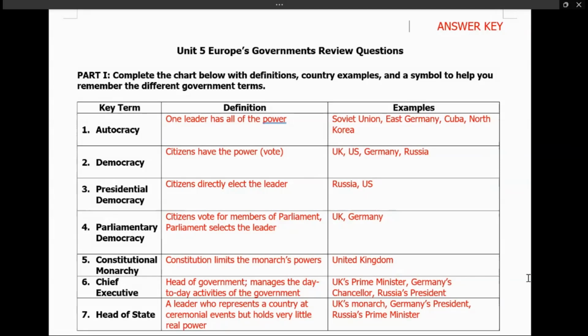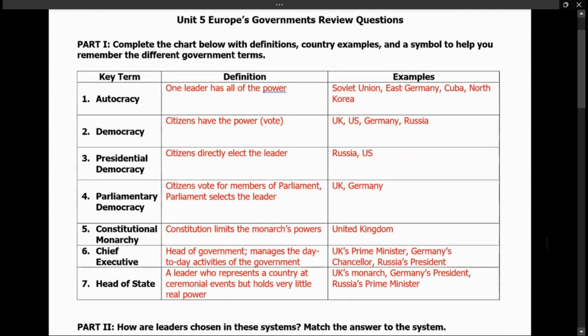And of course, in the other country, we have Germany. Germany has a president, which is the same thing as the monarch. They don't have as much power. And in Russia, their prime minister does not have that much power as well. Let's move to the second.